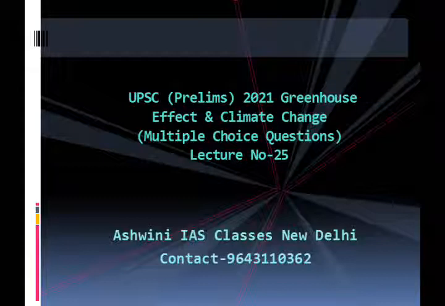Now, we need to understand what we mean by greenhouse gases and the greenhouse effect. First, greenhouse gases. Greenhouse gases include carbon dioxide, water vapor, methane, ozone, nitrous oxide, and fluorinated gases. These molecules in our atmosphere are called greenhouse gases because they absorb heat. Thus, greenhouse gases trap heat within the surface troposphere system. This is called the greenhouse effect.